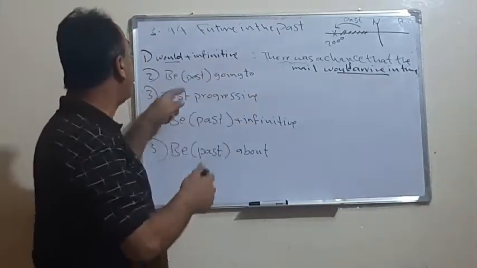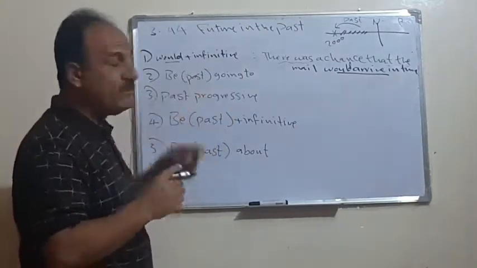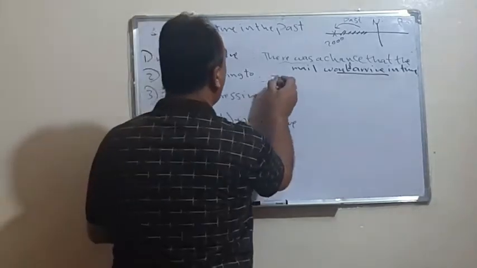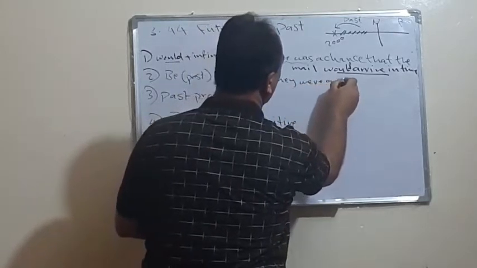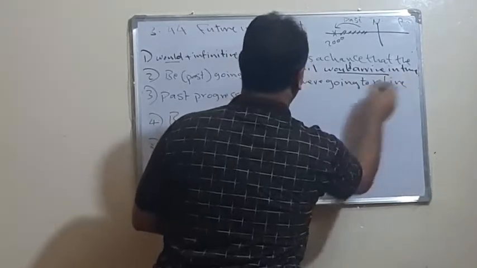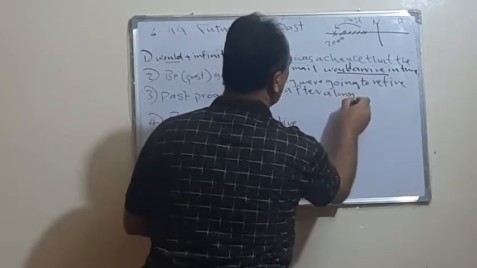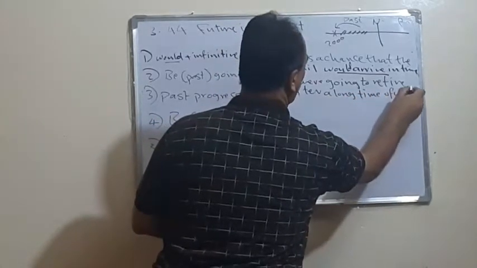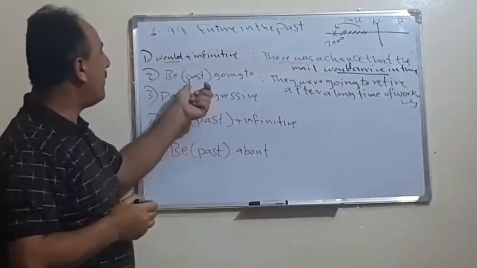The second case, by using be, the same as going to, but be should be what? Be in the past. For example, we say they were going to retire after a long time of working. So be, as we said, is past.